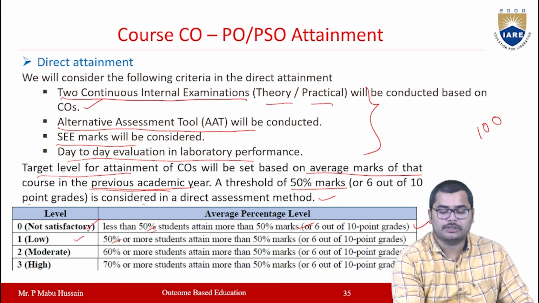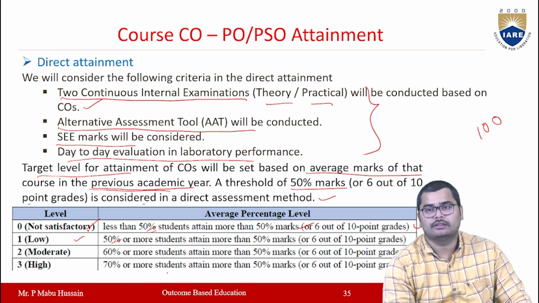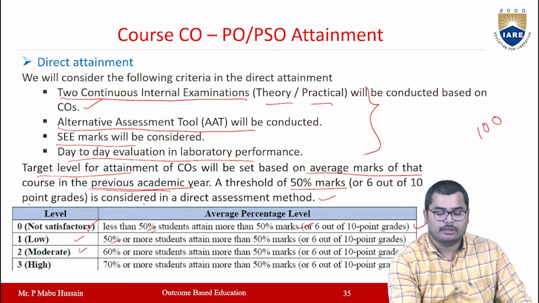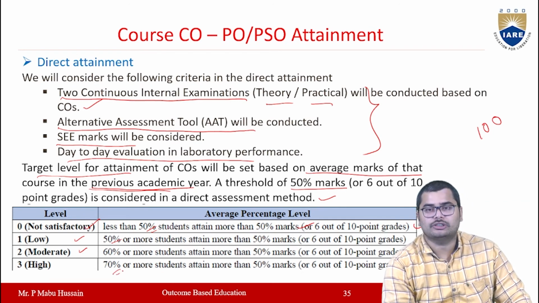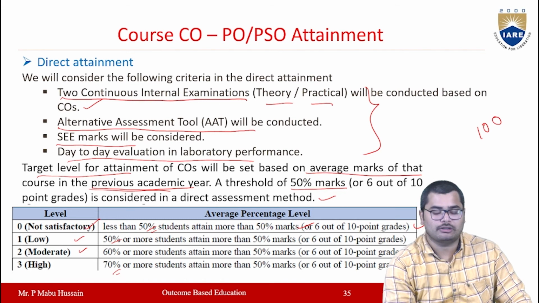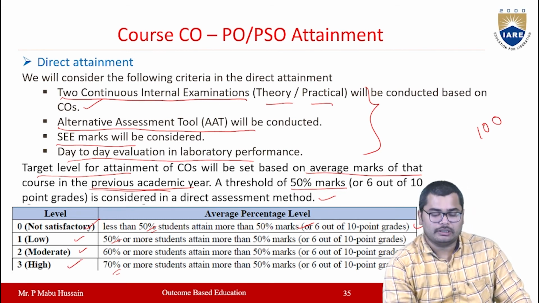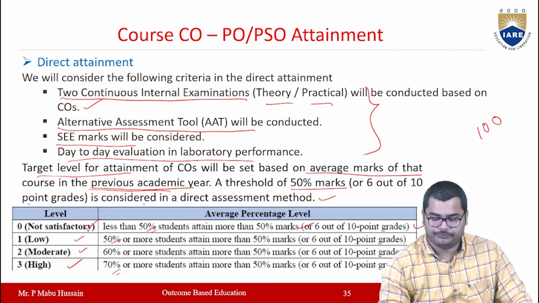If 60% or more students attain 50% of marks, then the level will be moderate. And if 70% of students attain more than 50% of marks, then the level will be high. Like that we have to define the target level for each CO depending upon the average marks obtained in the previous academic year.